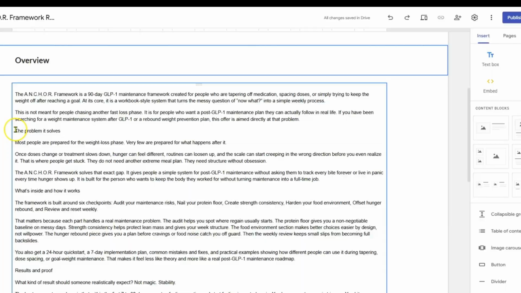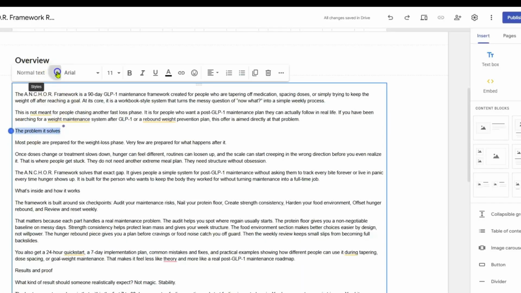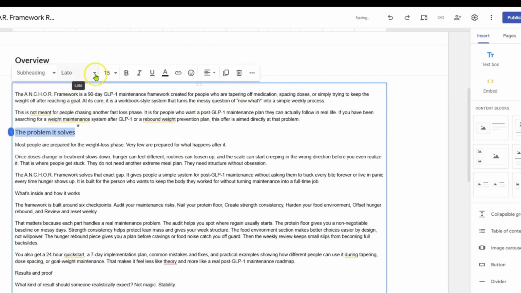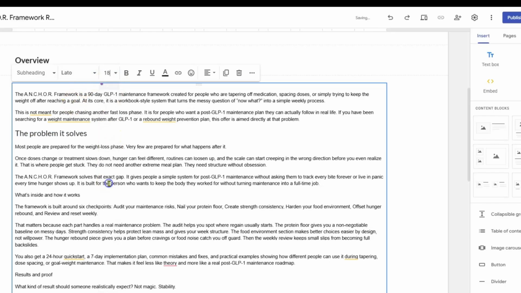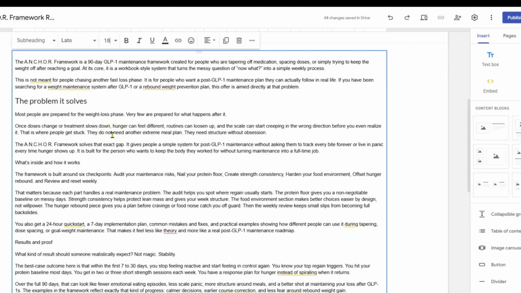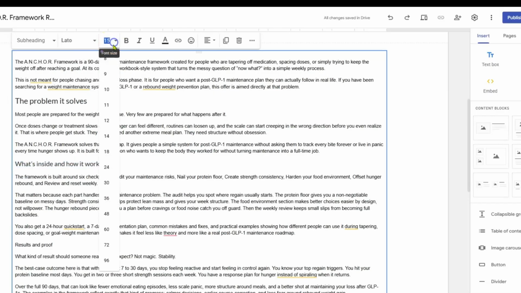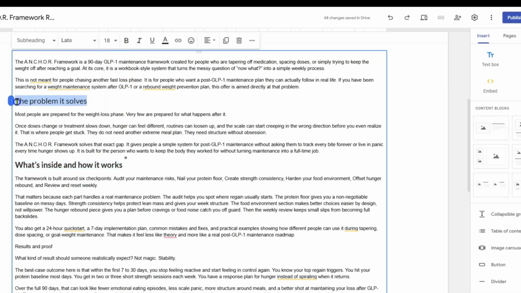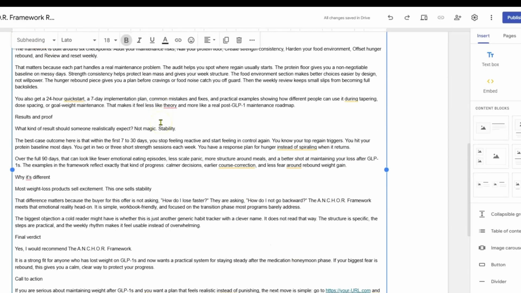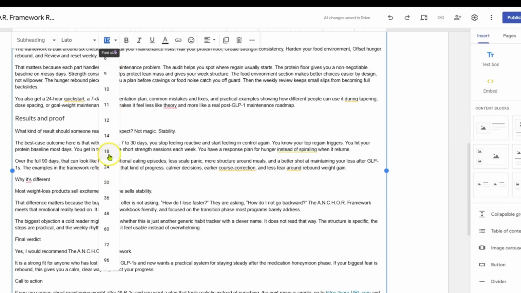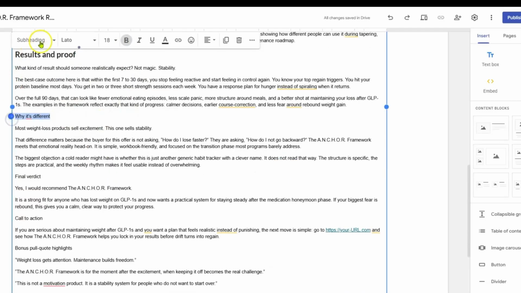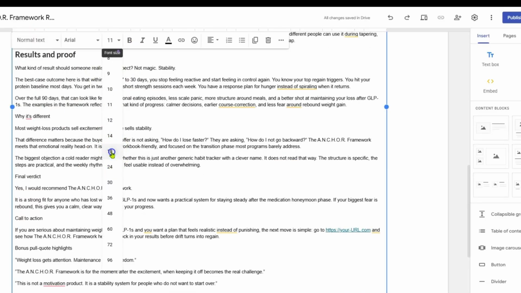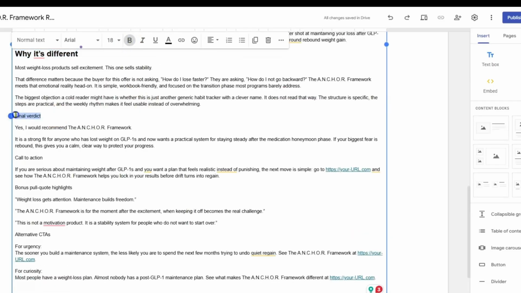All right. So then you can here make this a subheading. Again, you can make this 18, make all the subheadings the same, right? Come down here, what's inside, make this another subheading, make it 18, bold. Make this one bold, okay? Come on down here. Results improve. Subheading 18, bold. It's different. Subheading 18, bold. The verdict.